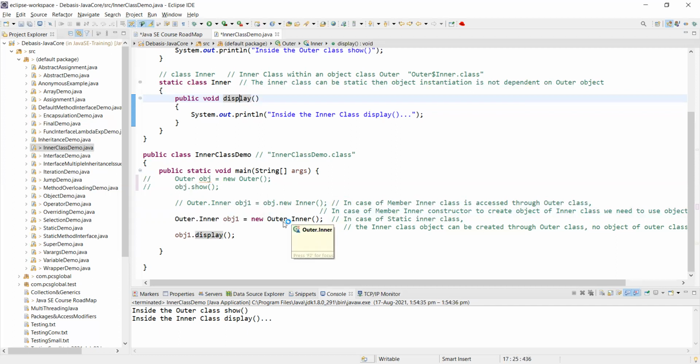Though it is an inner class, though this is an inner object, I am just referring to the outer object as a reference point. That's all. But I am not using the object. Why? If I do not need to use the object of outer, I do not block the memory by unnecessarily creating an object, because after all, an object is picking up heap memory.